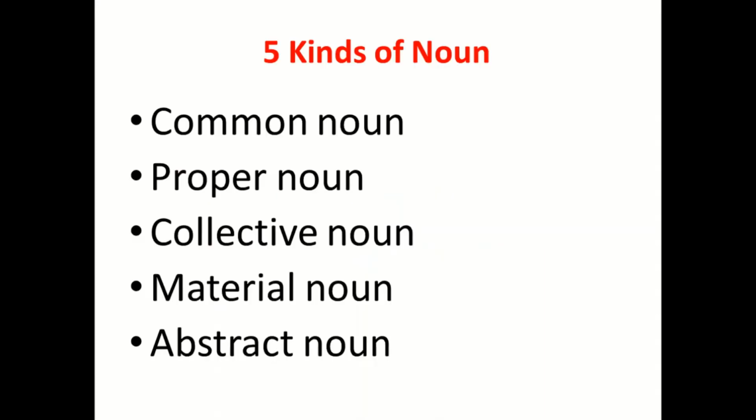Today we are going to study about kinds of noun. There are 5 kinds of noun: common noun, proper noun, collective noun, material noun, and abstract noun. Material noun and abstract noun can be from common and proper noun.